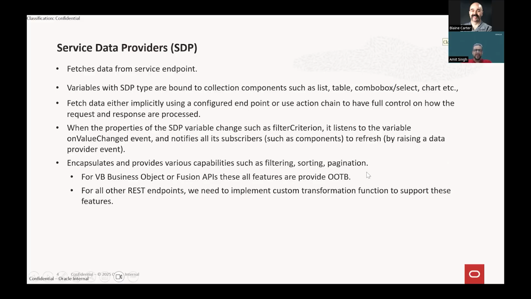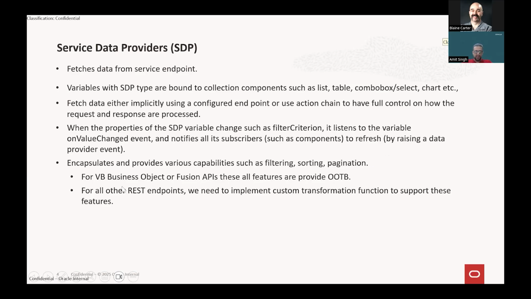Instead of sending 10 fields, I may want just a couple of fields from the REST API. All these things we can customize in our SDP if we are not using the VB business object REST endpoints. If we are using third-party REST endpoints, then we can customize all of this.